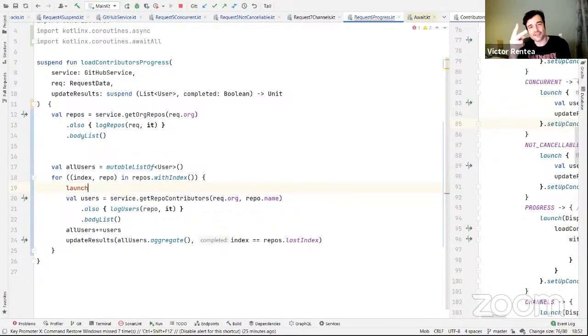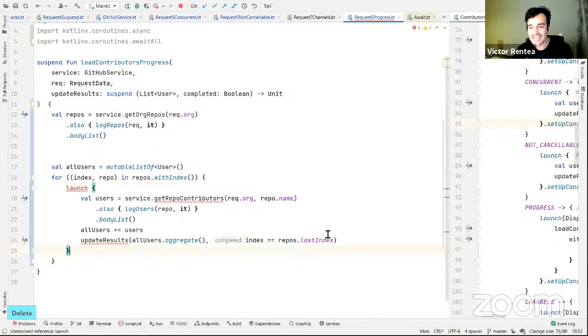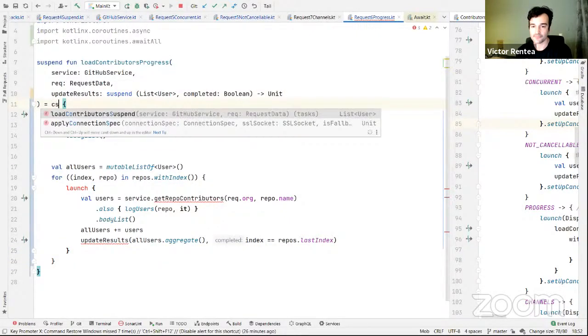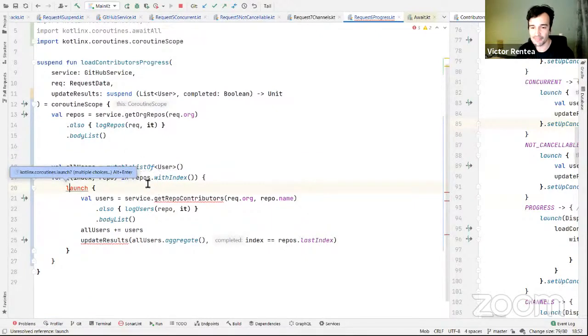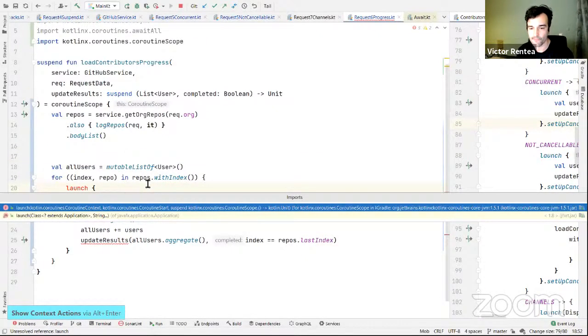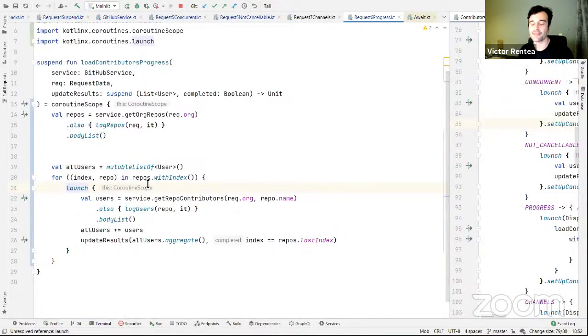There are two things you can do from a coroutine. You can async execute some stuff returning you data, which is the equivalent of submitting a callable into a thread pool, or launch, which launches a piece of code without it returning anything. But launch is not available unless you run it from a coroutine scope. Oh my god, that's really weird, huh? Launch should now become available. Let's see. That should do it.